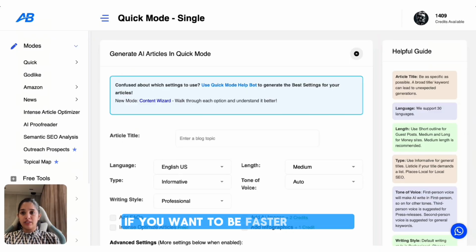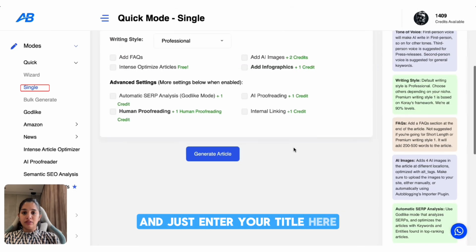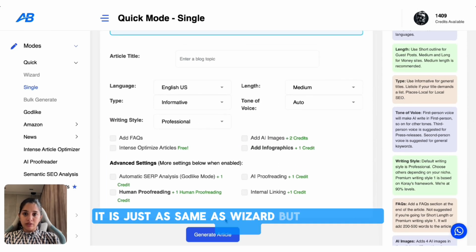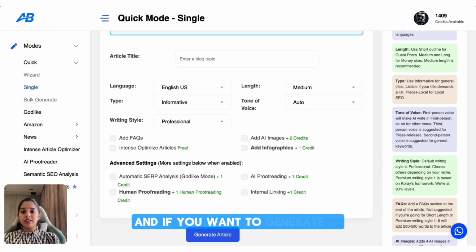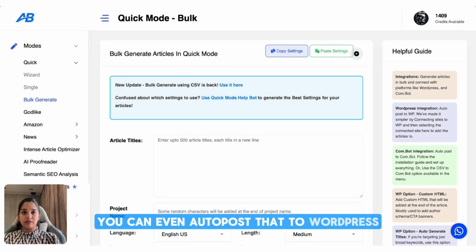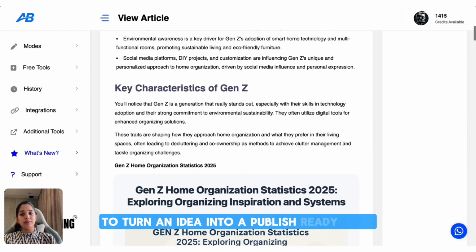Here's a quick tip for you. If you want to be faster next time, go to quick and single option and just enter your title here. With fewer clicks, you can generate your article. It is just the same as wizard but with fewer clicks. And if you want to generate 10, 20, or even 100 articles at once, you can use our bulk generate option, and you can even auto post that to WordPress.